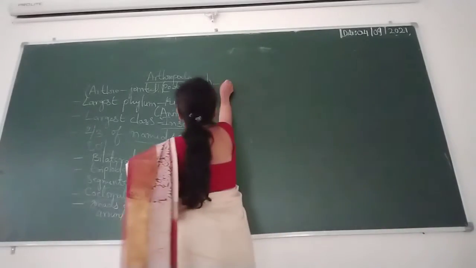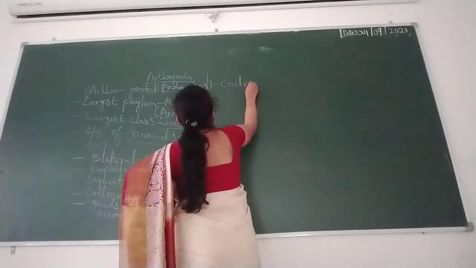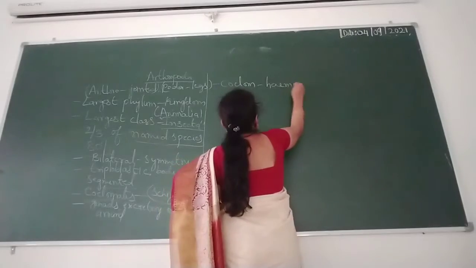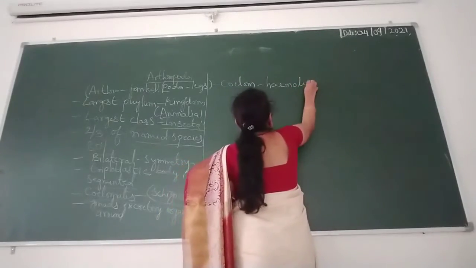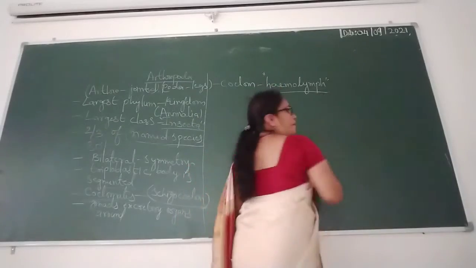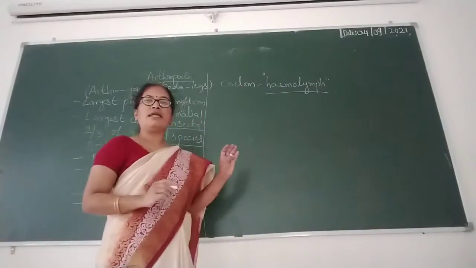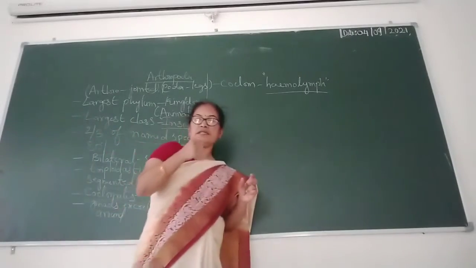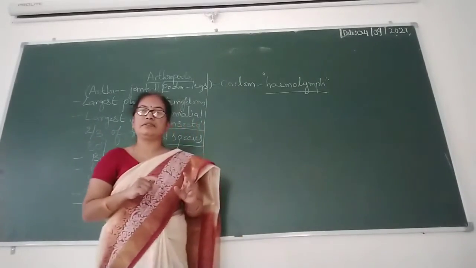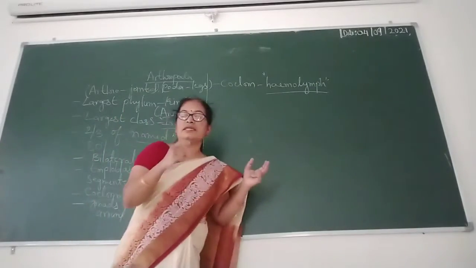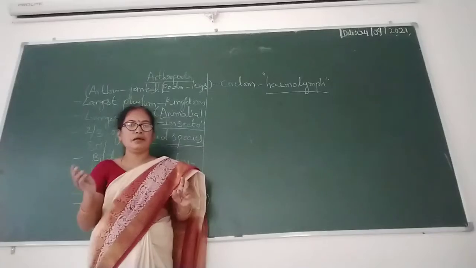In that coelom they contain the hemolymph, called the hemocoel. In higher animals like human beings, blood contains plasma and blood cells.